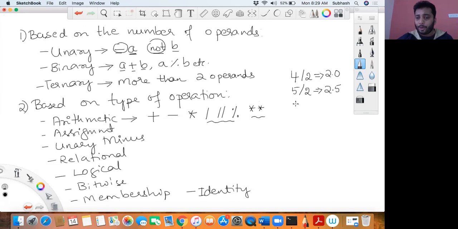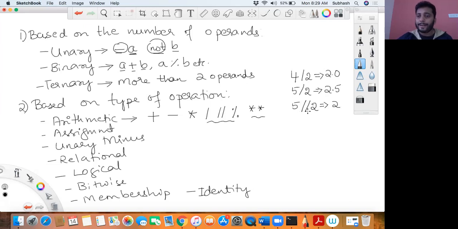Now what if I don't want this 5 over here? I just want it to be 2. It means I want the fractional part to be truncated. Then you go for truncated division, which is your double forward slash. The moment you say 5 double forward slash 2, it is called truncated division. So in this case it becomes 2. 2 will be your result. The fractional part would be truncated.